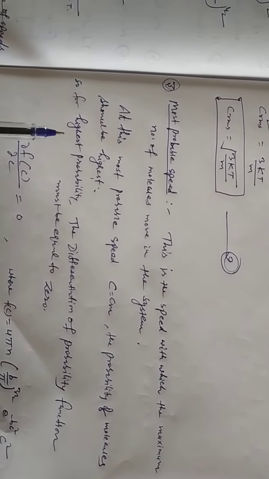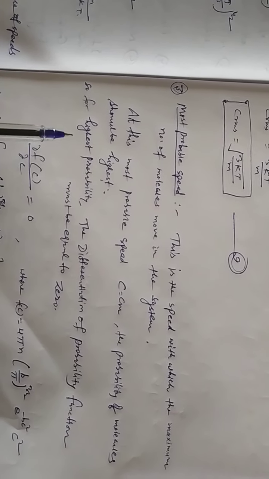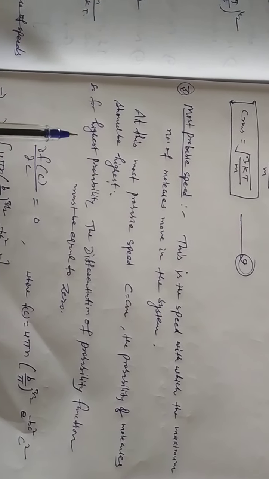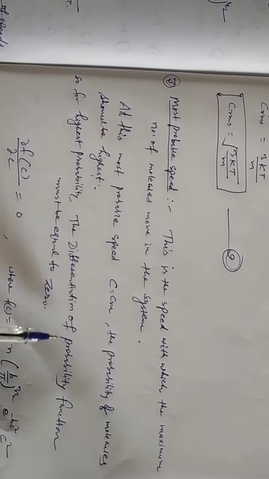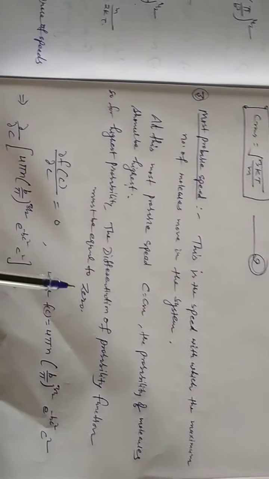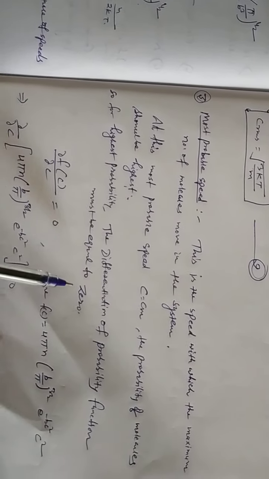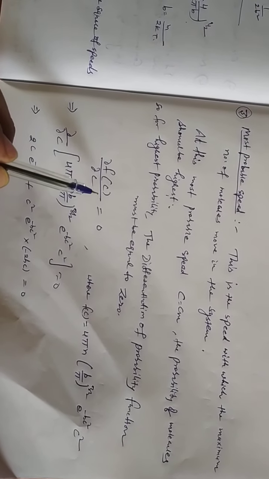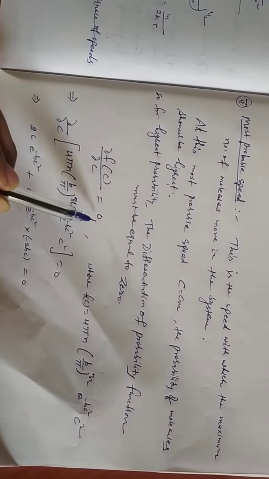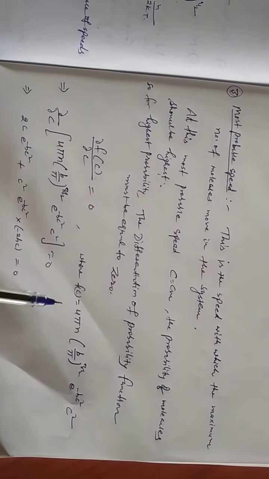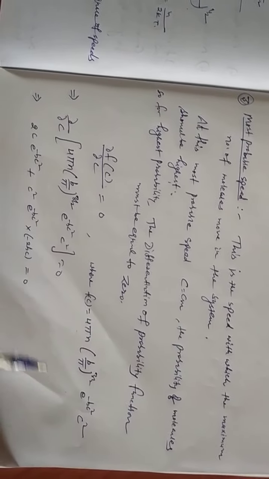So for the highest probability, the differentiation of the probability function must be equal to 0, as we read in mathematics. So the differentiation of the probability function df(c) must be 0 for the highest probability, and f(c) is given by this equation.